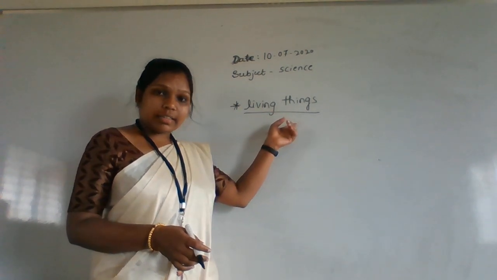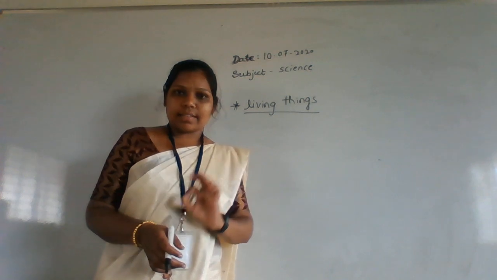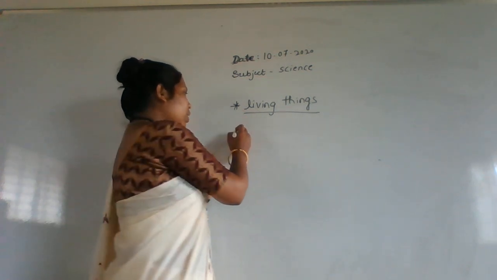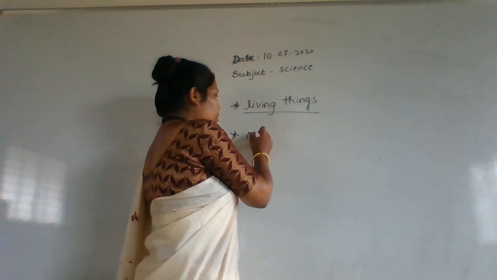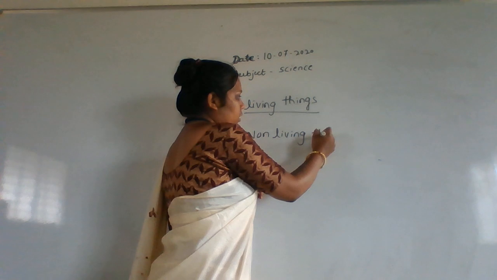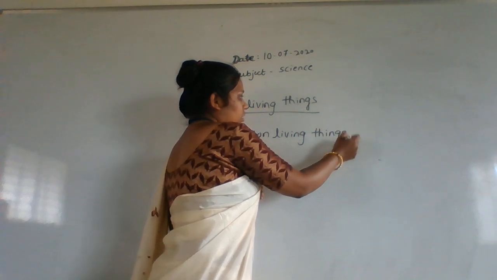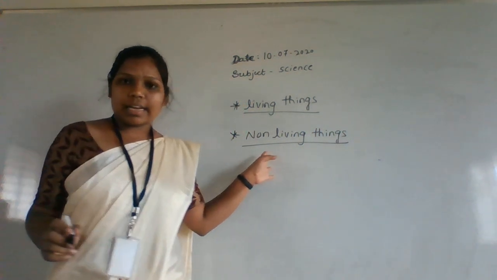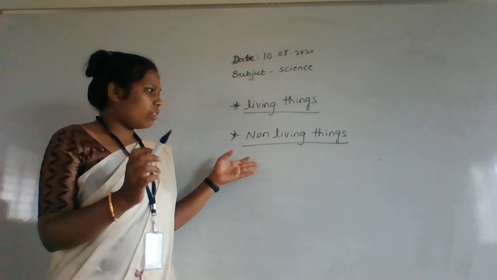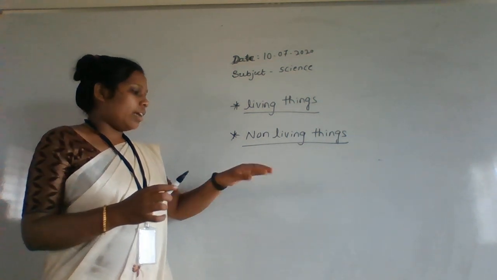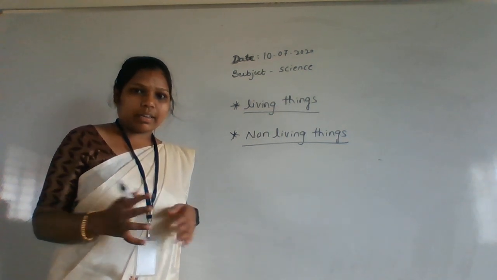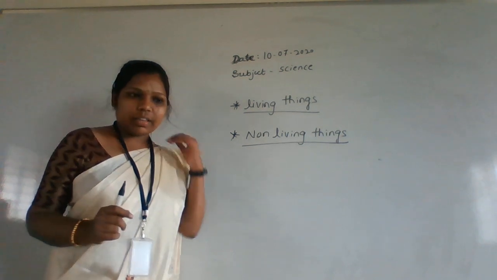For living things, examples are trees, human beings, animals, birds, all are there. And for non-living things, what are the examples? Examples are chair, table, this marker, this board, and again watch, and ID card, whatever you take. These are all the non-living things.